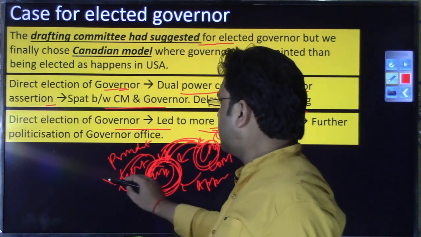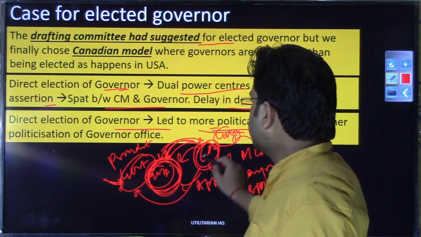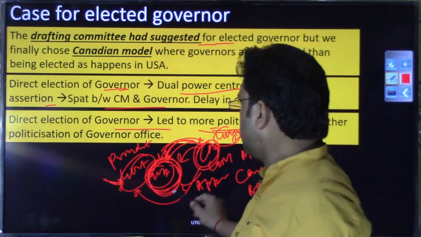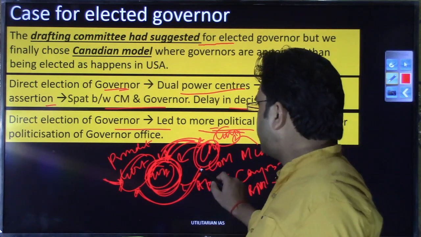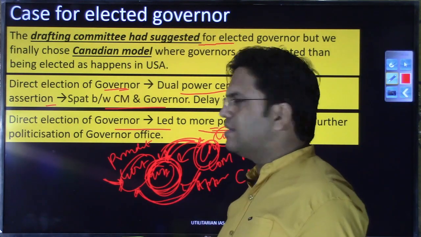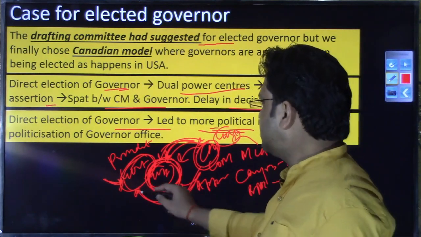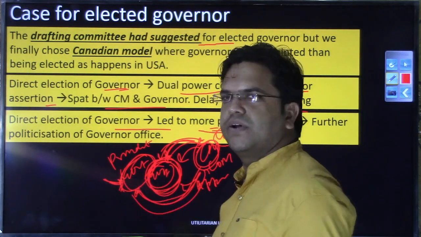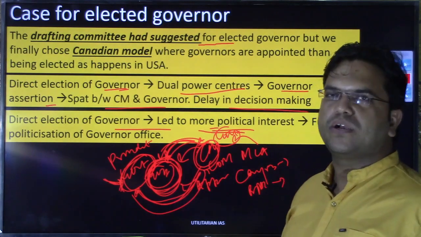So the ultimate objective was that whatever acts or policy this CM, the chief minister, who is a political head of a party as well, whatever politically motivated decision or acts he passes from the assembly, the governor can control it for some time and send it for reconsideration, right? So if the governor's office is also biased, that ultimate goal will not be fulfilled.